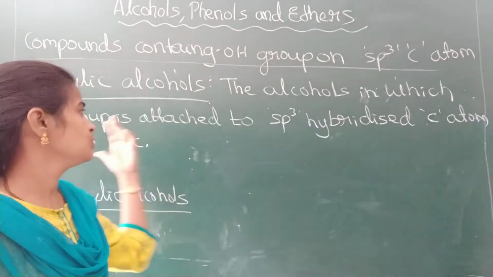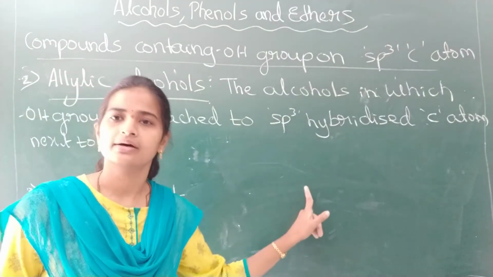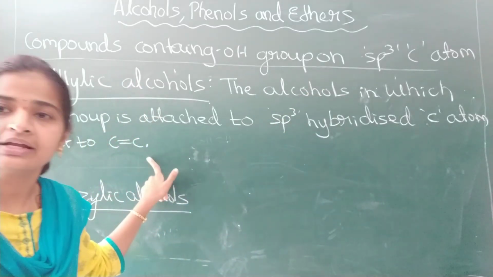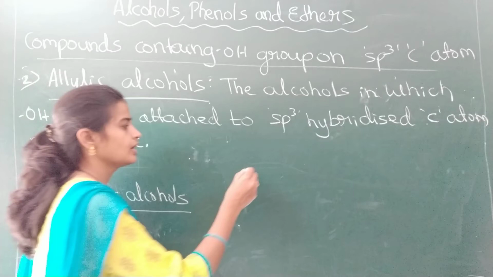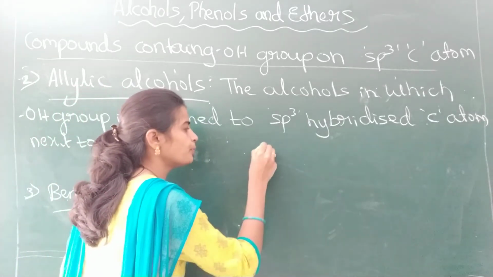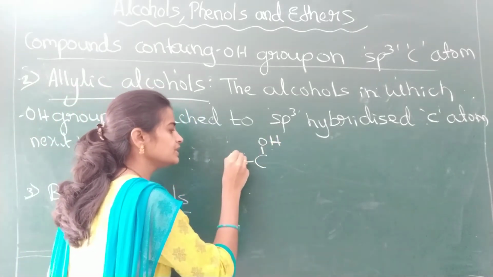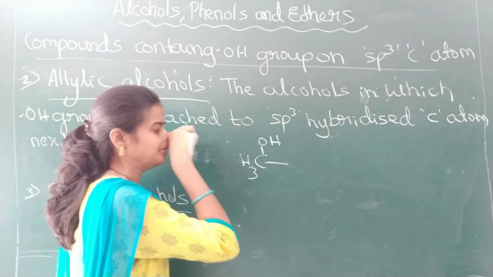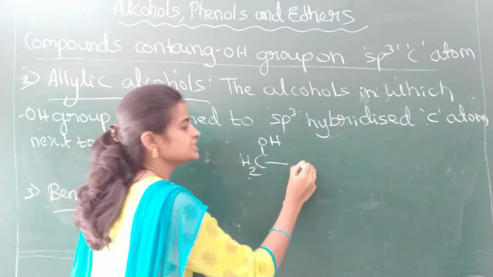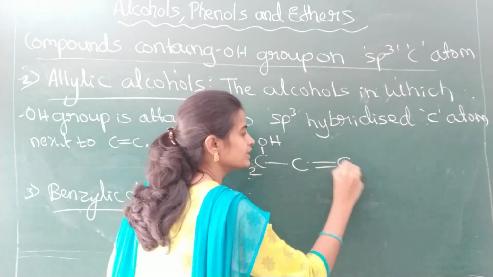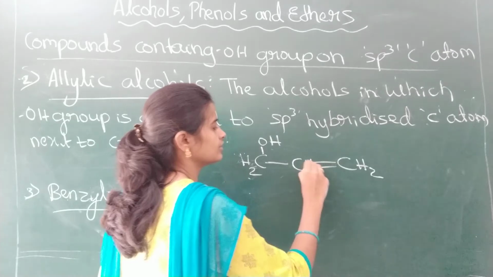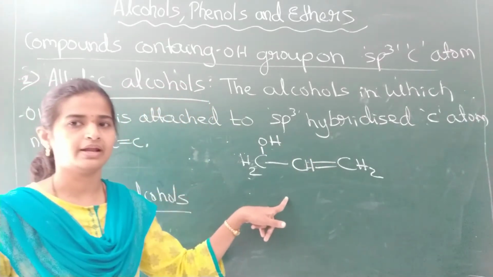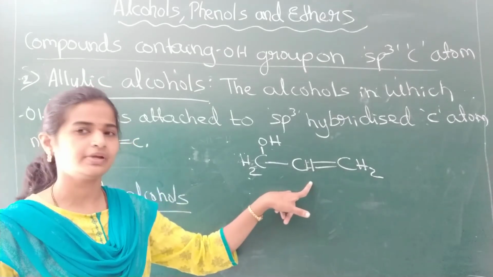The alcohols in which the OH group is attached to what? An sp3 hybridized carbon atom, which is further attached to the carbon-carbon double bond. See? The OH group is attached to an sp3 hybridized carbon atom, CH2 it is, which is further attached to the carbon-carbon double bond.